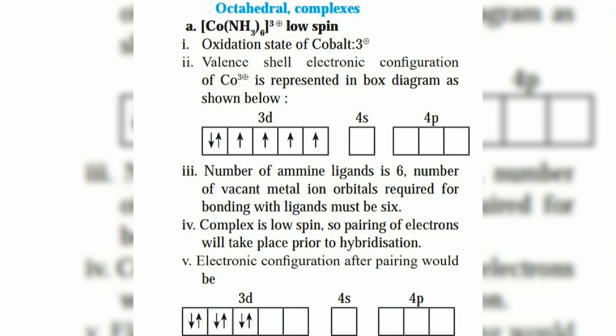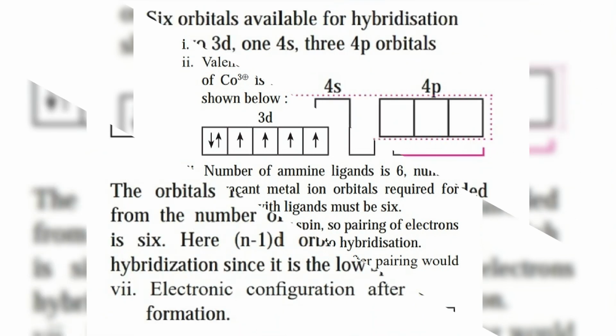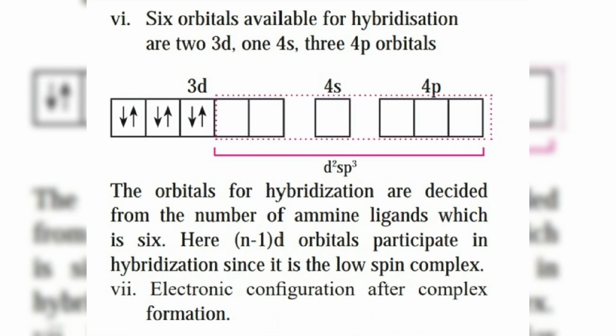Totally 6 orbitals are vacant. Now in the next diagram you can see these 6 orbitals get hybridized to give d2sp3 hybridization. Here the (n-1)d orbital is participating in hybridization, so it gives us an inner orbital complex and it is a low spin complex.